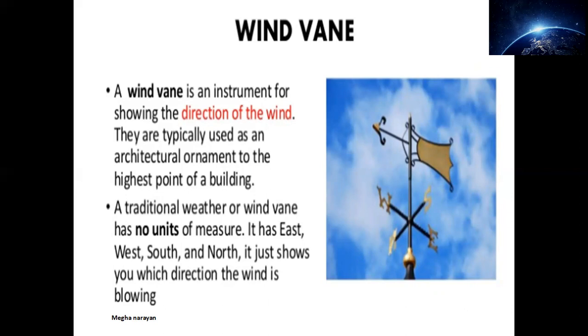A wind vane is an instrument used to measure the direction of the wind. It is typically used by architectural people at the highest point of a building. A traditional wind vane has no unit at all. It gives you the direction like east, west, north, south, thus providing the direction in which the wind is blowing.